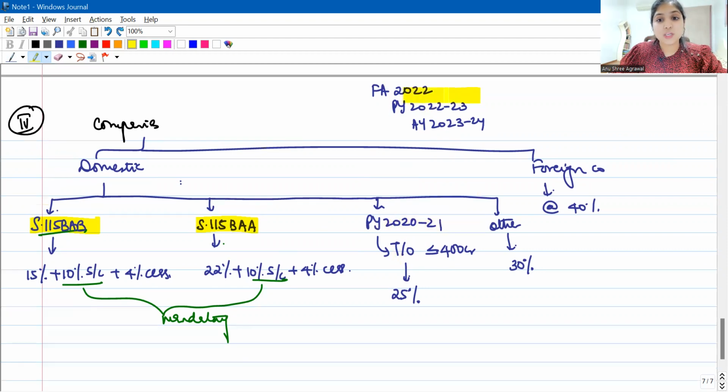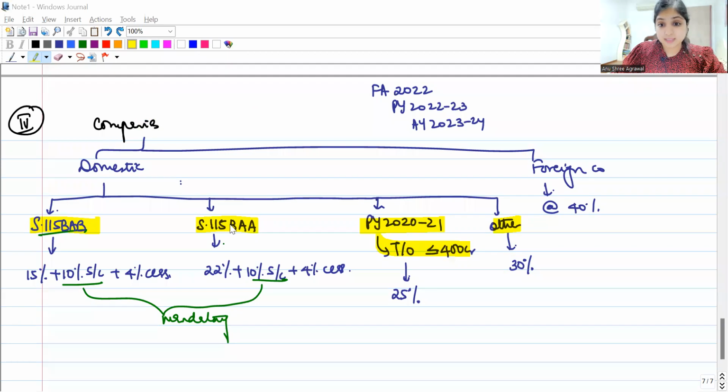So now, because 22-23 is going to be your year, because the 2022 Finance Act is going to apply to you, you will look at 2021's turnover. Okay, so for previous year 22-23, you will look at previous year 2021's turnover. If that turnover does not exceed 400 crore, then 25% will be your tax rate. In all other cases, the tax rate will be 30%. Okay, so this is generally how you identify the tax rates applicable for companies.